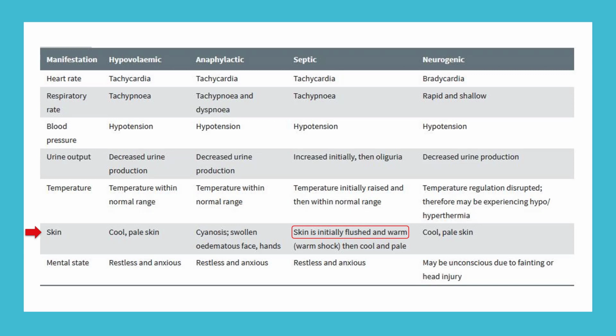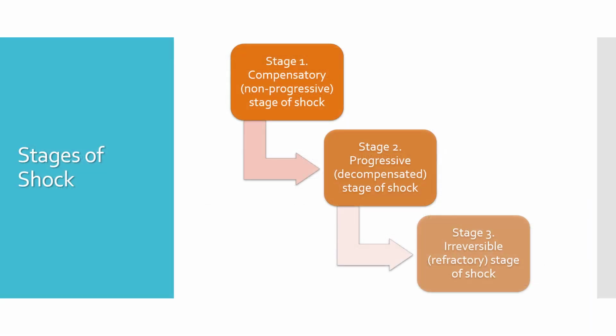All right, what about mental state? Mostly patients are restless and anxious, but in case of neurogenic shock, the patient may be unconscious. It could be due to neurogenic shock, for example fainting or head injury. Now, what about the pathophysiology of shock through various stages of its development? The first stage of shock is a compensatory or non-progressive stage. The second stage is progressive or decompensated stage. Third one is irreversible or refractory stage.